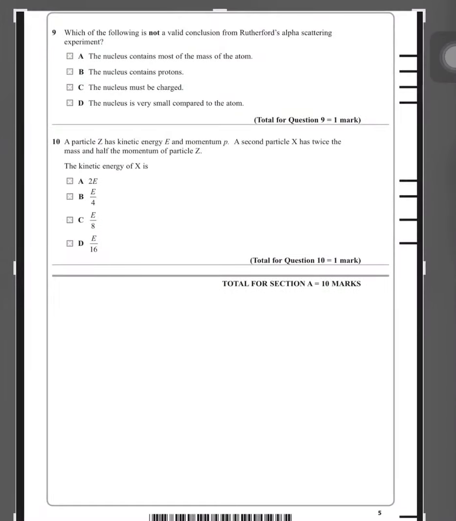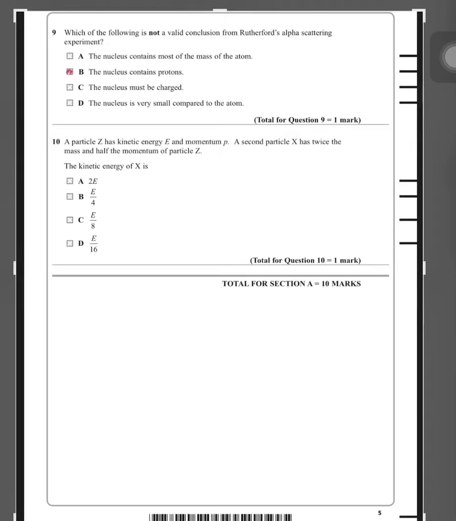Number 9. Which of the following is not a valid conclusion from Rutherford's alpha scattering experiment? Part A. The nucleus contains most of the mass of the atom. Yes, this is a valid conclusion since very few particles got deflected by a large angle, for example more than 90 degrees. So this is true. Part B. The nucleus contains protons. This statement is true. The nucleus does contain protons and neutrons, but it is not derived from the experiment itself. So the answer is B.